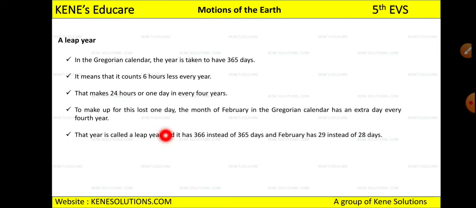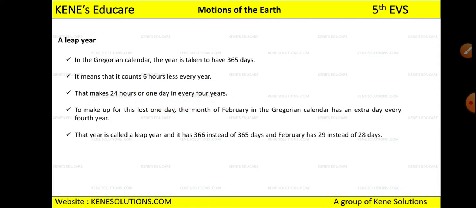Now you might know about the leap year. We are all aware that the month of February has 28 days, right? But in a leap year, February has 29 days. In the Gregorian calendar, the year is taken to have 365 days, which means it counts 6 hours less every year. So every year 6 hours are lost, and that makes 24 hours or 1 day in every 4 years.